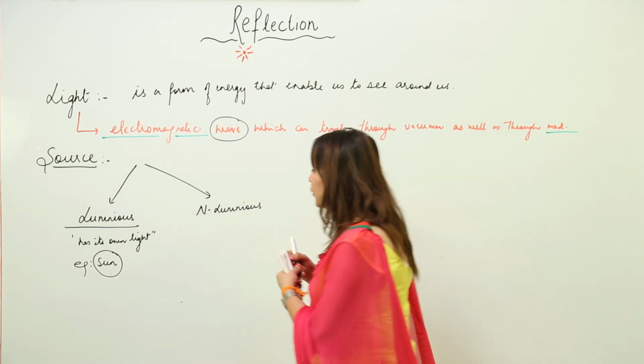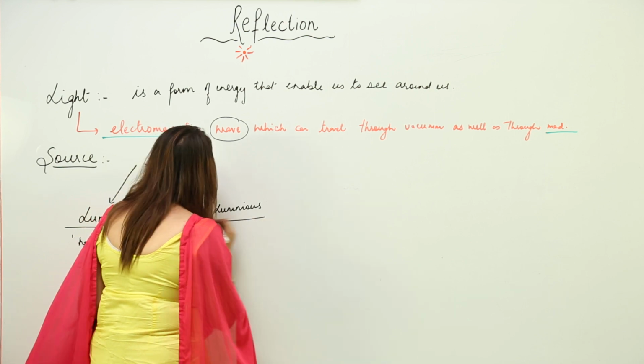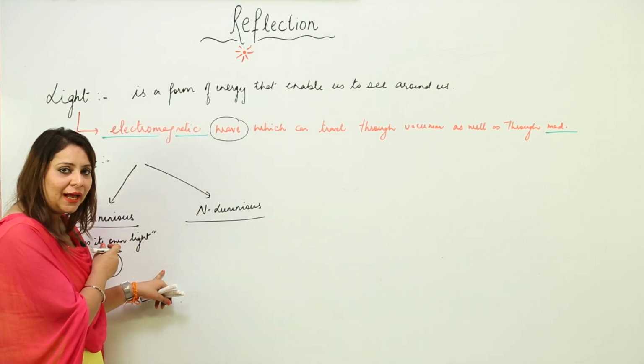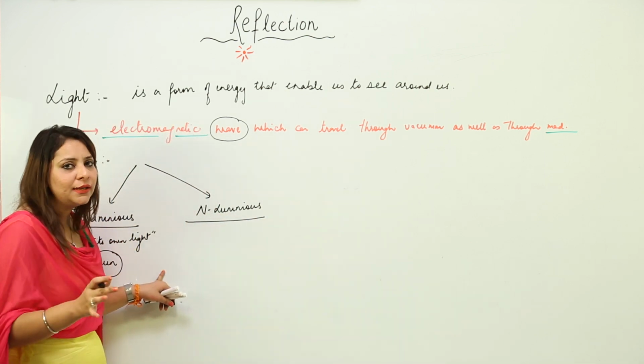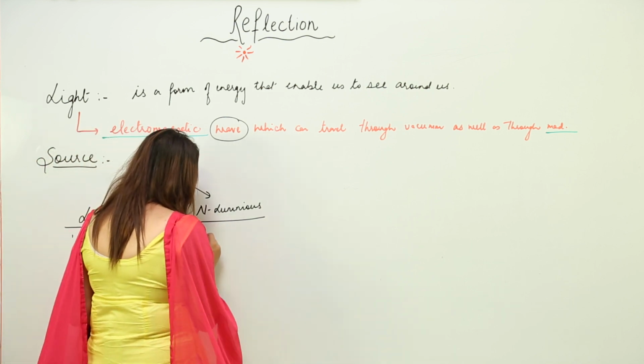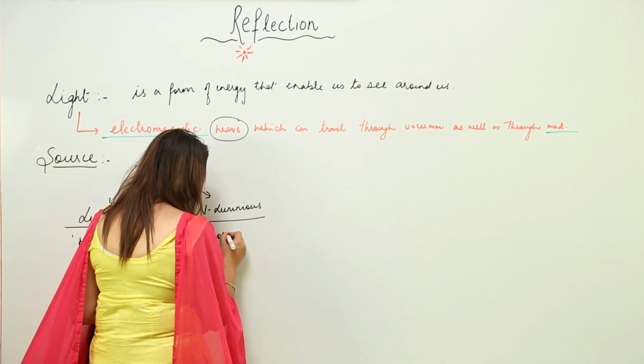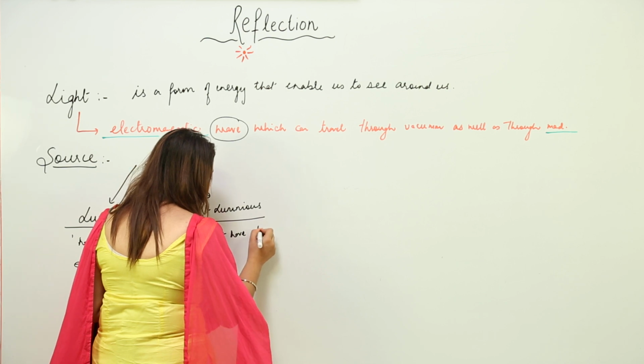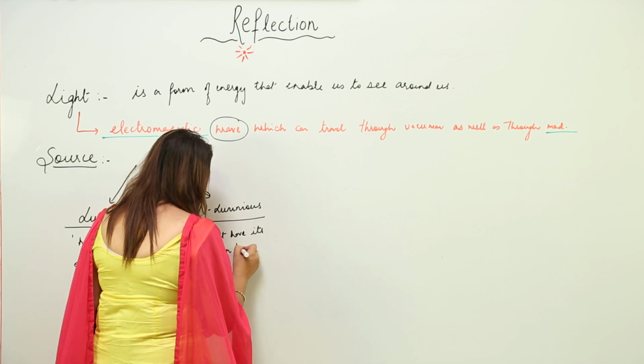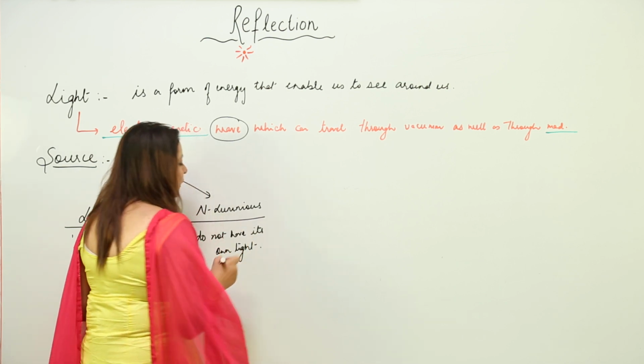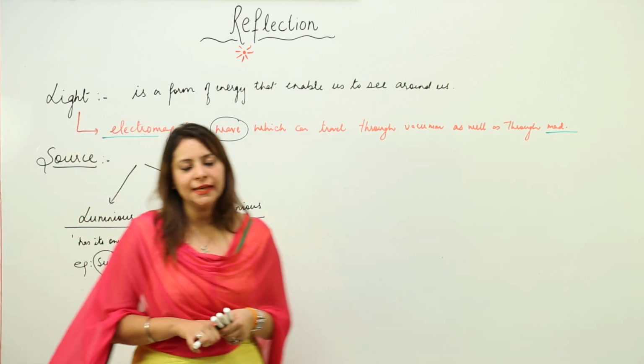And when we talk about non-luminous, obviously it is clear: luminous has its own light, and non-luminous will not have its own light. That means it does not have its own light. So I'll just state it with an example.